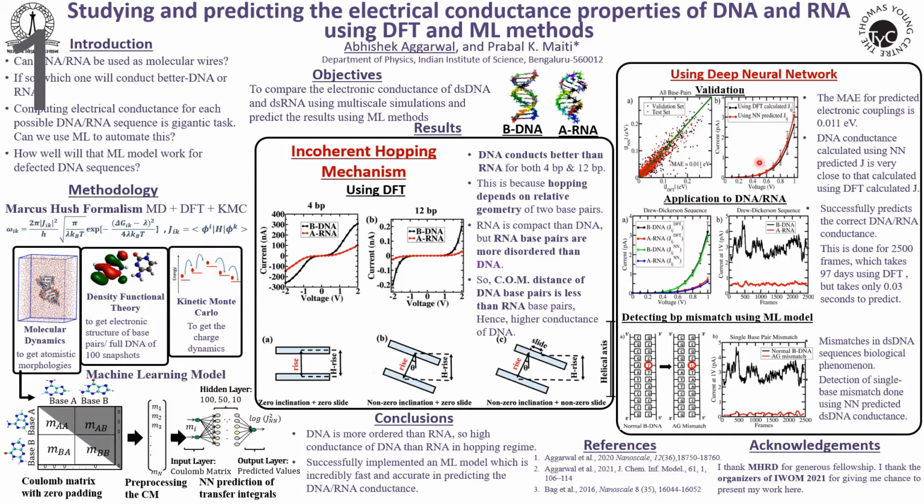Using this model, we get the same trends for DNA RNA conductance, and we get the same result in a fraction of seconds what would have taken 97 days using DFT. We also use this ML method to detect the presence of single mutation using electrical conductance. In conclusion, we find that DNA conducts better than RNA and devise an ML model to predict the conductance of any DNA RNA sequence. Thank you.